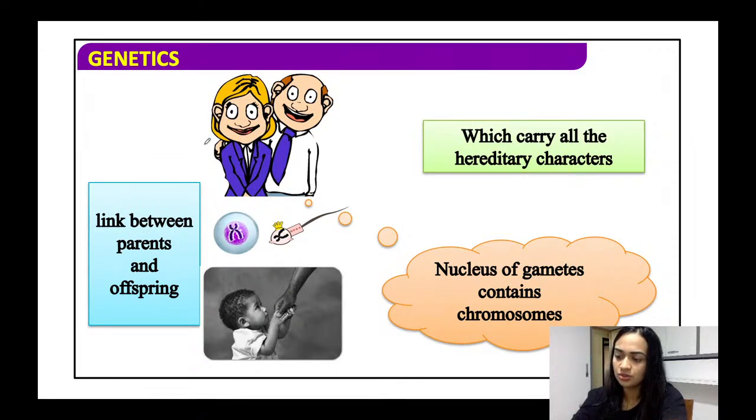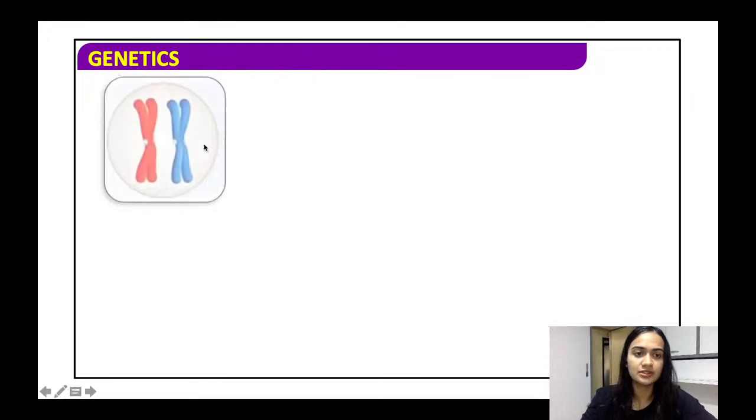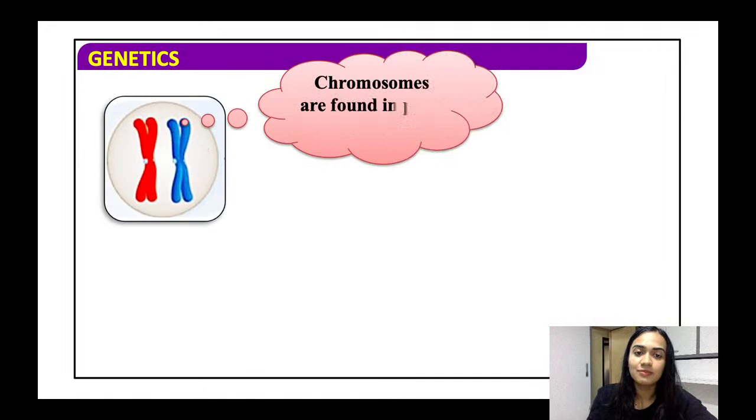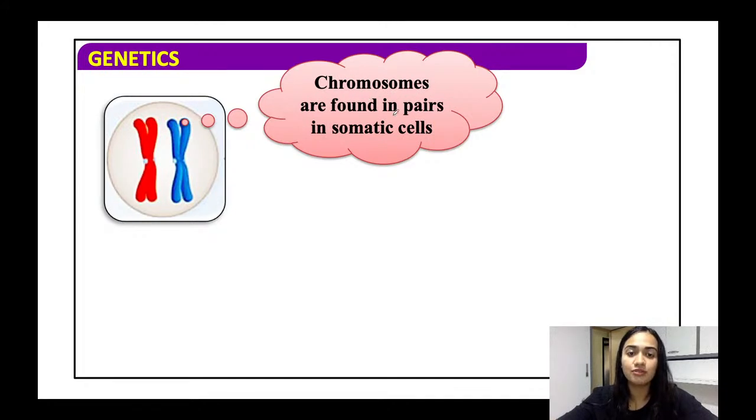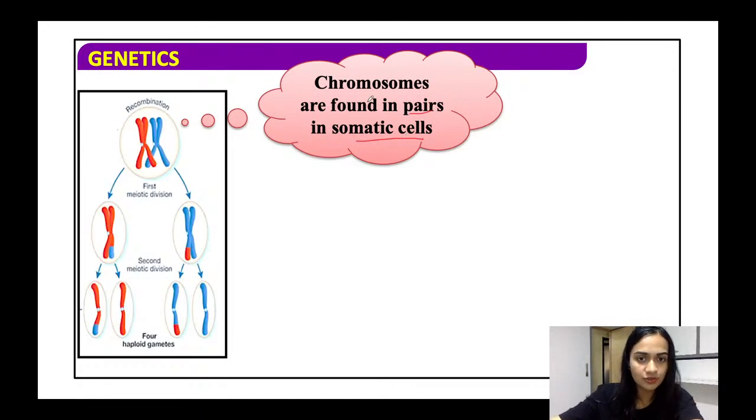So, as I said, it is basically a link between two generations. Now, coming to where chromosomes are found. Chromosomes are found in pairs in somatic cells, and they are also found in sex cells, all right. But what happens is in somatic cells there is a recombination, all right. Recombination means first there is combination, and again it is rearranged, all right.